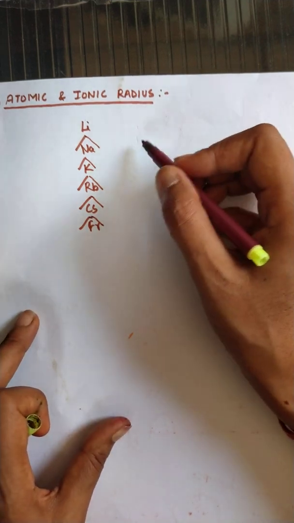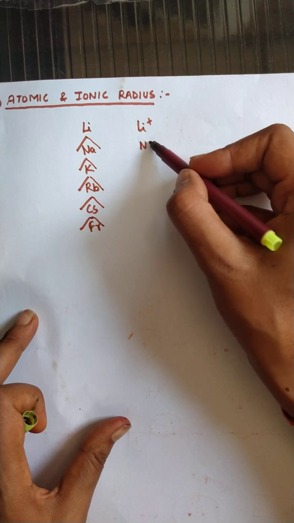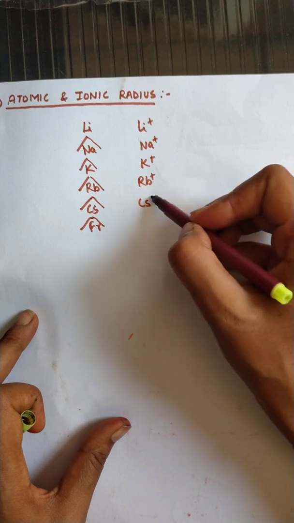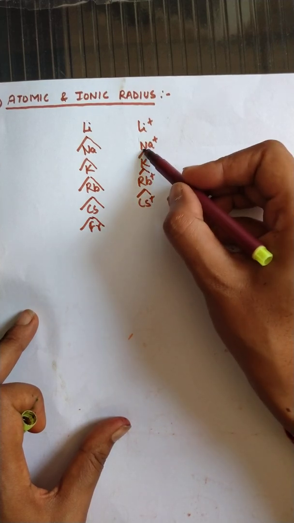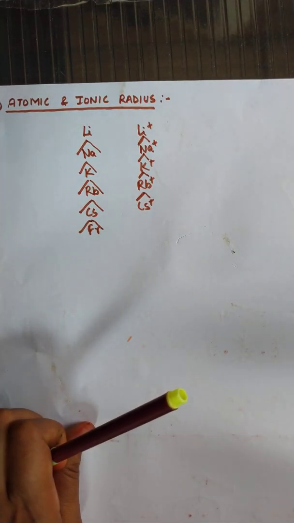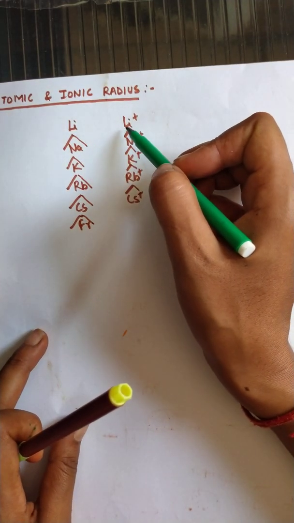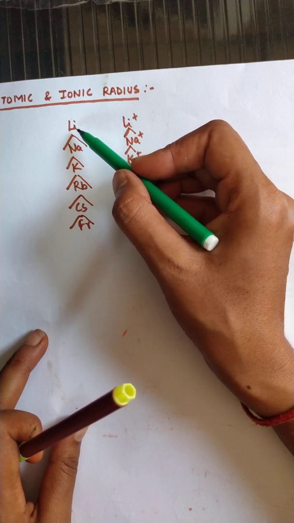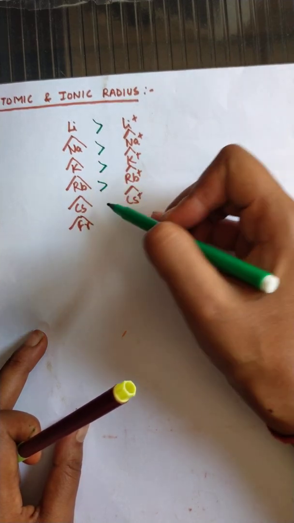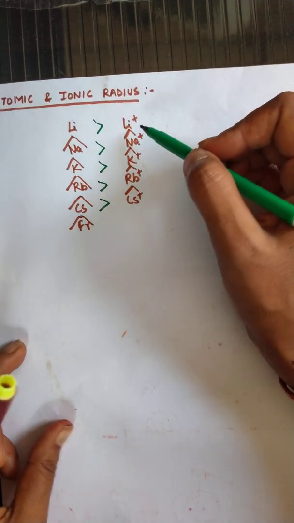And if we look at the values for their ions, like Li plus, Na plus, K plus, Rb plus, Cs plus, then also on moving from top to bottom, the size of their ions will increase. But the size of the lithium ion with respect to its parent atom is lesser. So the parent atom has comparatively more size than its cation.